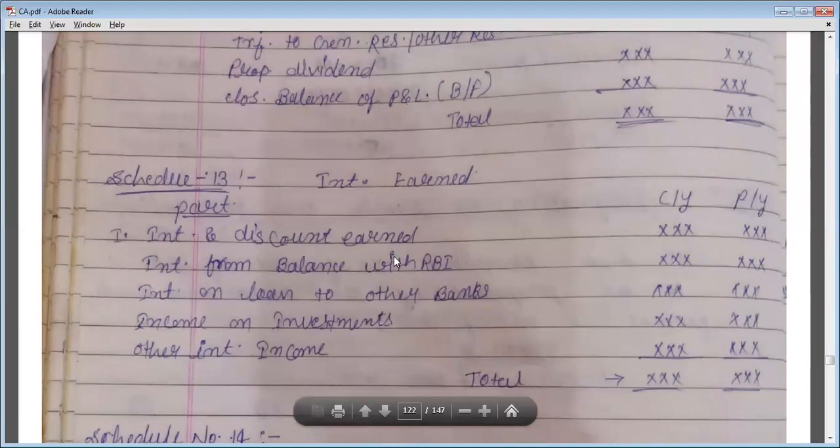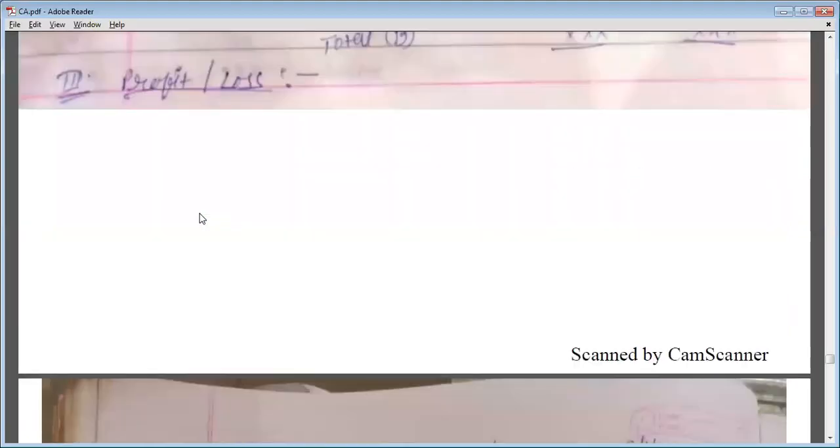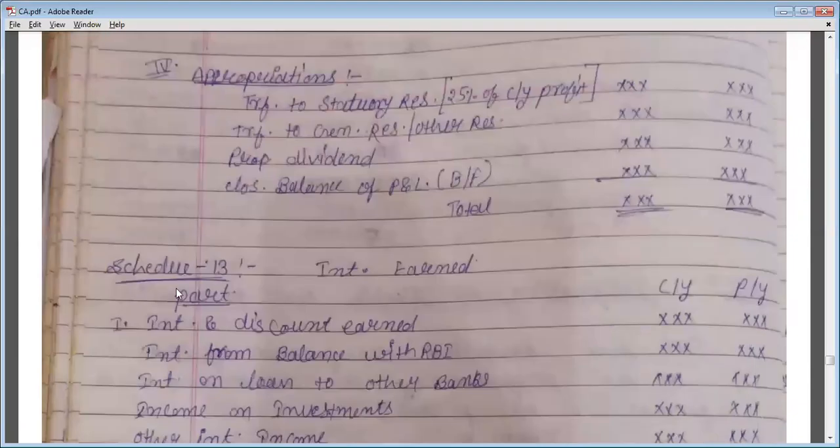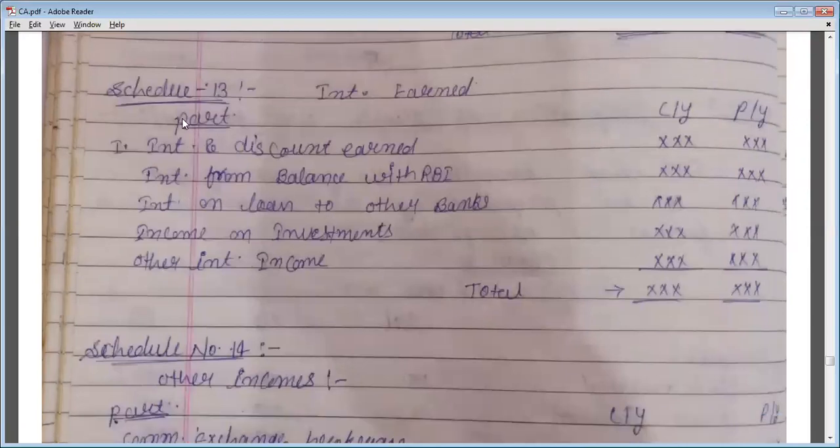When you prepare this format, you first have to prepare schedule 13 in working notes, then schedules 14, 15, and so on. But the practical question is not relevant for your syllabus. For you at BBA level, only the format is relevant.